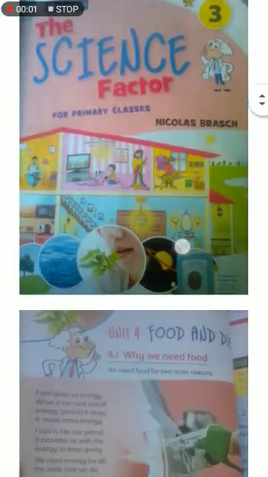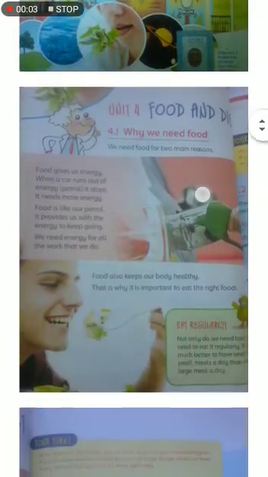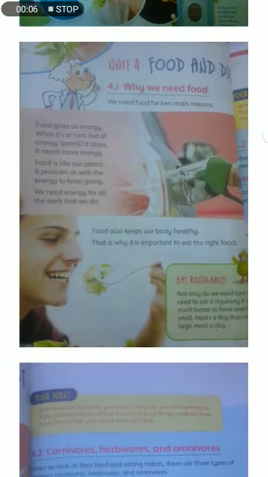Bismillahirrahmanirrahim. Today our next unit is unit number 4, food and diet. In this unit we can discuss why it is important to eat healthy food and why we need food. And we can also discuss the animals that we can divide into different groups according to their eating habits. So the name of our unit is food and diet. Food means anything that you eat and diet is a collection of food items that you eat every day.